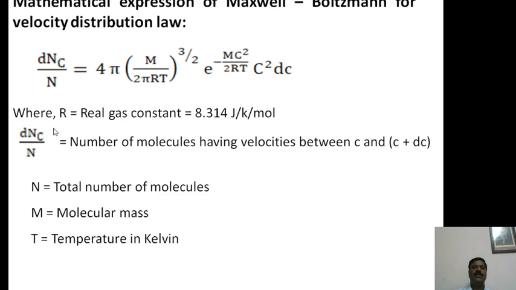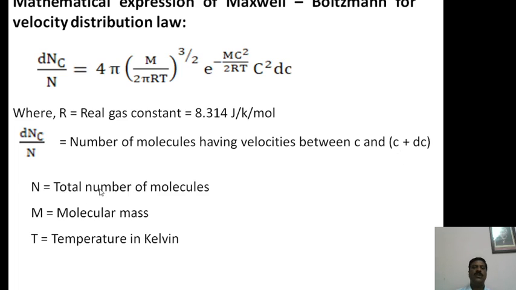Here R is the gas constant, that is 8.314 joules per Kelvin per mole. Then dnc divided by n is the fraction of the molecules having velocities between c and c plus dc, that is, a particular velocity and a change in velocity. These are the fraction of the molecules having velocities between c and c plus dc.